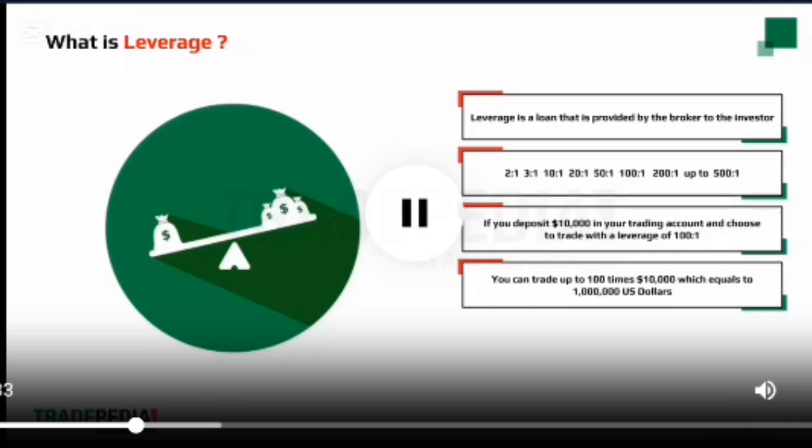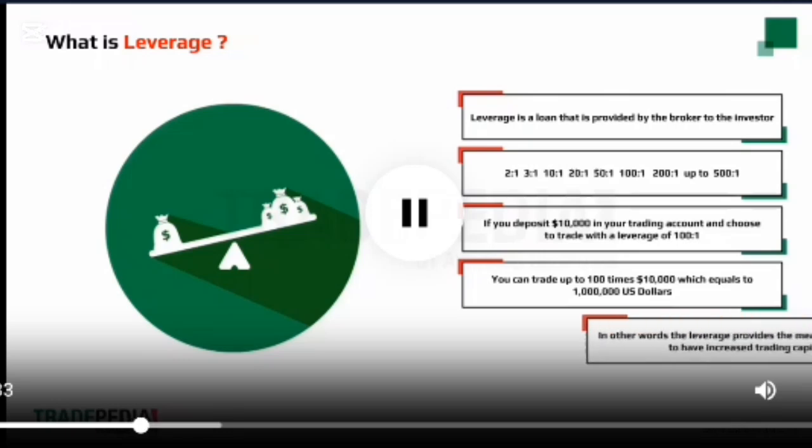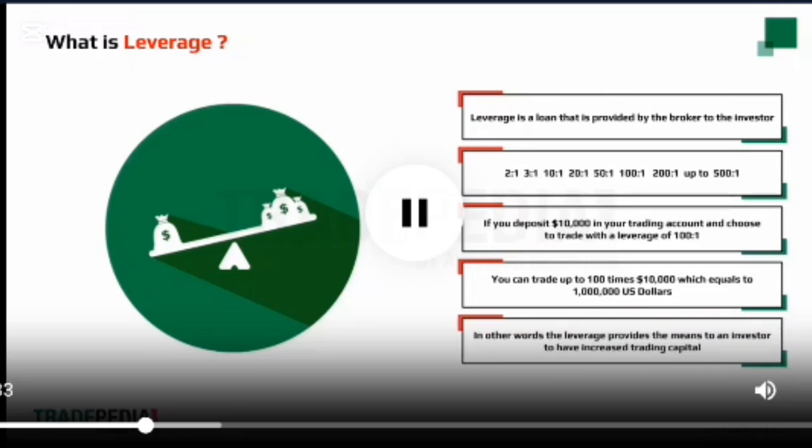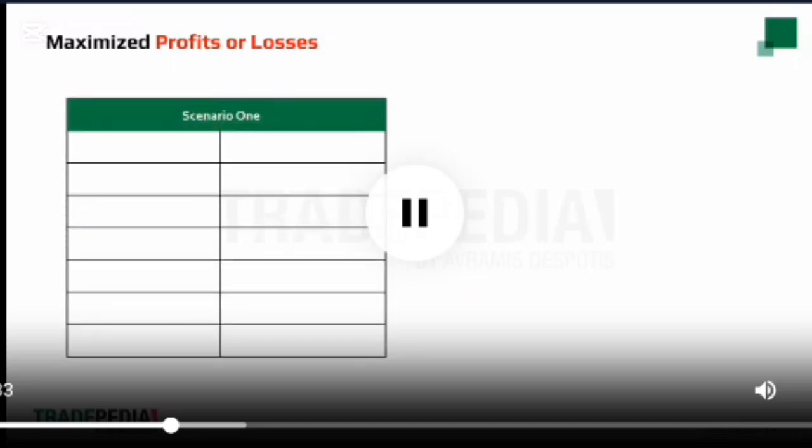In other words, leverage provides the means for an investor to have increased trading capital, giving the opportunity of having a maximized outcome. Let us go over two scenarios and illustrate how leverage works. In the first scenario, let us suppose we made an initial deposit of €10,000 with a leverage choice of 100-to-1. This gives us a trading capital of €1 million.